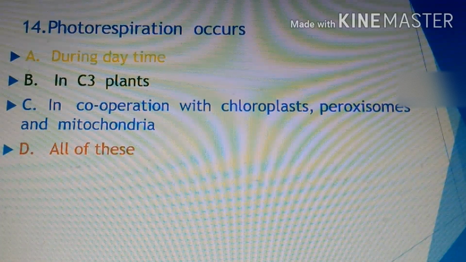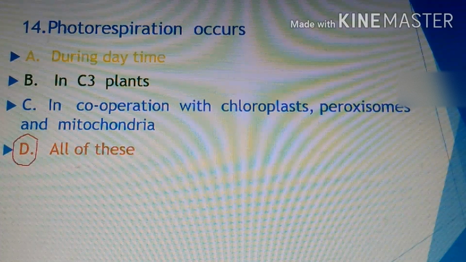Then next, this is again a question related to photorespiration. Photorespiration occurs during daytime. This is correct. In C3 plants, this is also correct. I already told this in that video; you have to go to youtube.com, Mahadev Munde channel, and see the entire information regarding this question there. In cooperation with chloroplast, peroxisome and mitochondria, yes, three cell organelles are involved in the photorespiration mechanism. So all of this is correct, which means the D option, the fourth option, is correct. You try to resolve it by yourself.